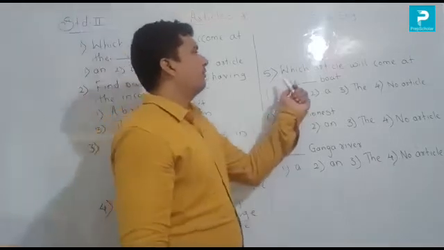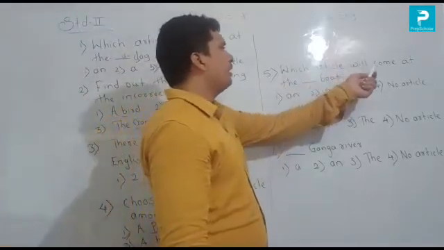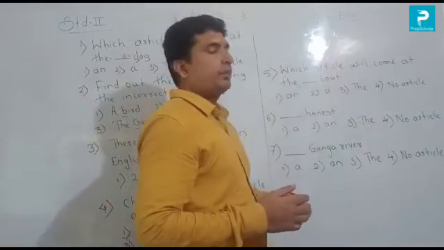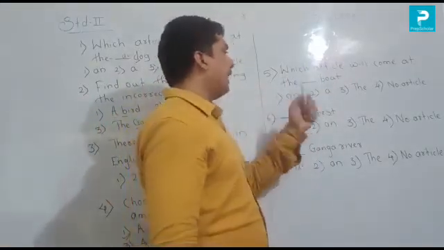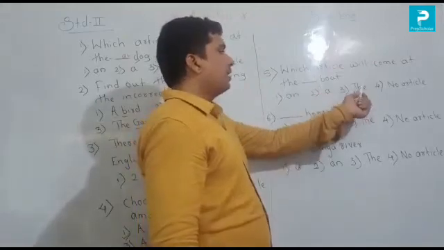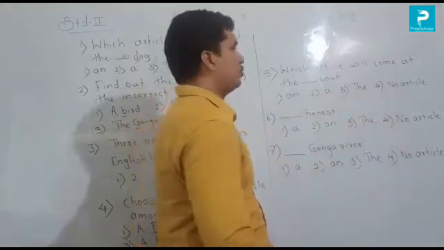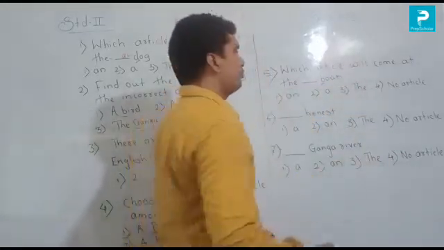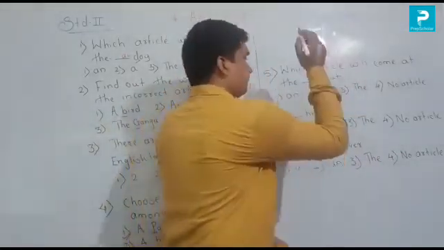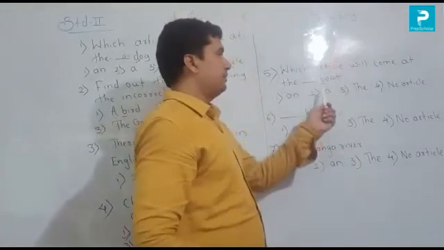Next one, fifth number. Which article will come at the dot dot boat? बोट या शब्दापूर्वी कुठला आर्टिकल येऊ शकते? ऑप्शन नंबर 1 an, second a, third the, and last one is no article. So because B is a consonant, before a consonant we use the article a. So second number is correct.